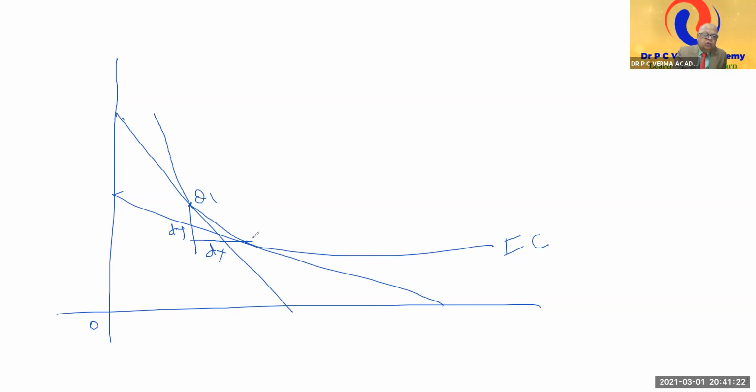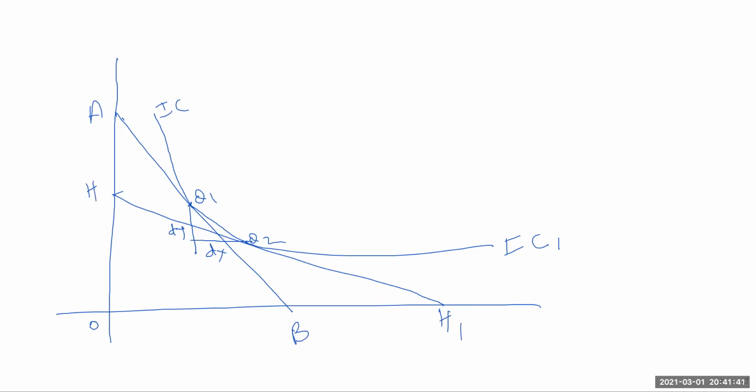Movement from Q1 to Q2 on the indifference curve. No change in indifference curve. Price line is AB and this is HH dash. Sir, what is HH1? HH1 is another price line, the fallen price line.